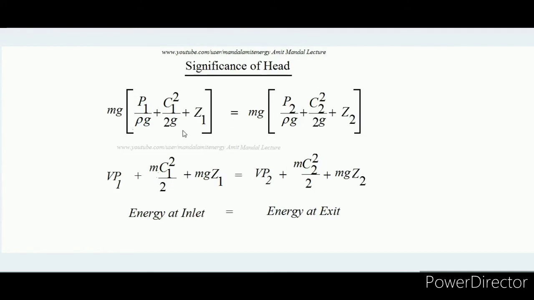They are compensating each other. So like that way I am telling that the mechanical energy content of the flowing fluid is moreover dependent upon the head content, because when we are applying Bernoulli's theorem, then the mass flow rate remains constant and g remains constant. That's it. So this is what the significance of head is. So hope you would have understood what Bernoulli's theorem is, how to derive the Bernoulli's equation, and what is the significance.